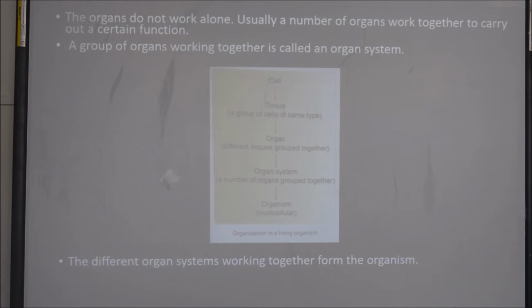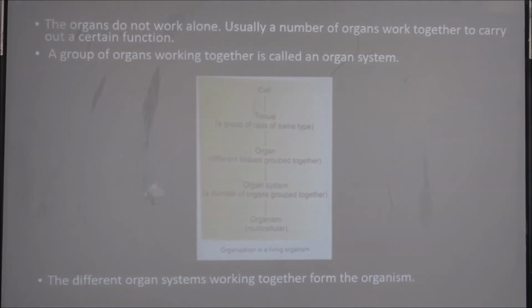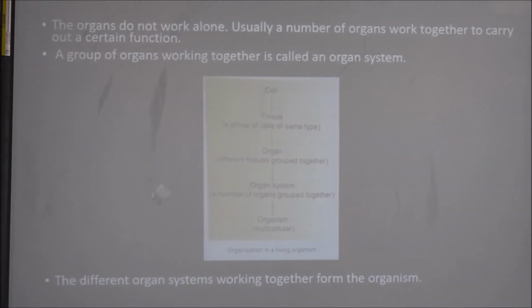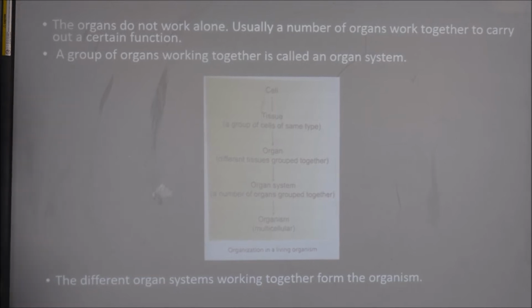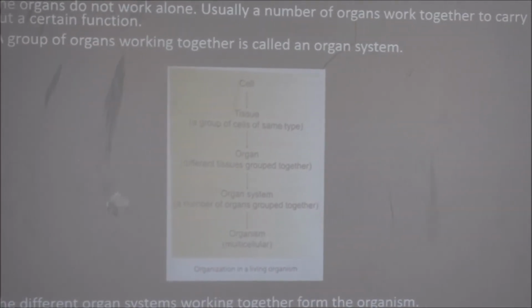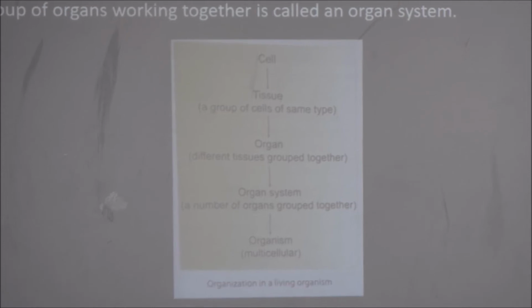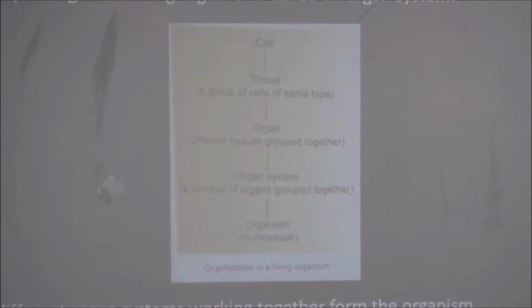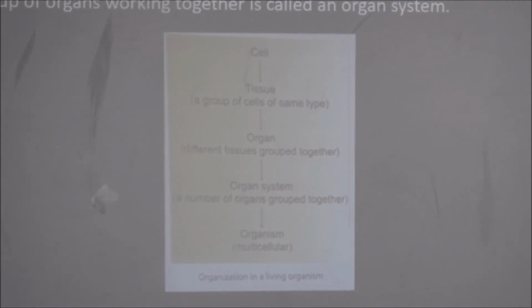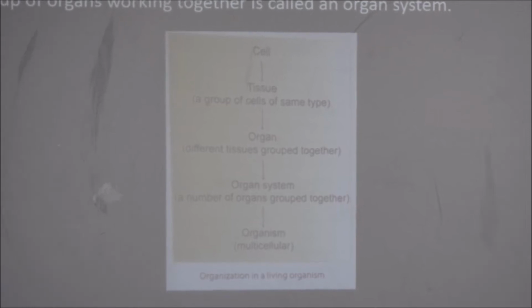So this is an example of organ system. We can see in the flow chart, the cells come together to form tissue. They are a group of the same type of cell, of the same shape, and they have the same function.